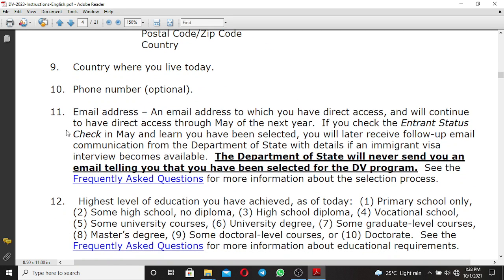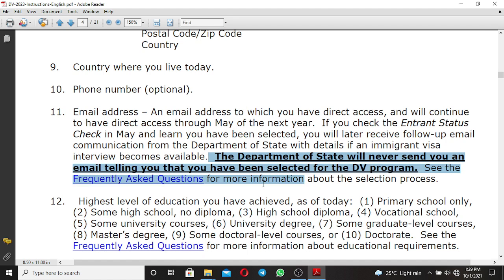The important thing to put is the email address. They said an email address to which you have direct access and will continue to have direct access through May of the next year. If you check the entrant status check in May and learn you have been selected, you will later receive follow-up email communication from the Department of State with details if an immigrant visa interview becomes available.